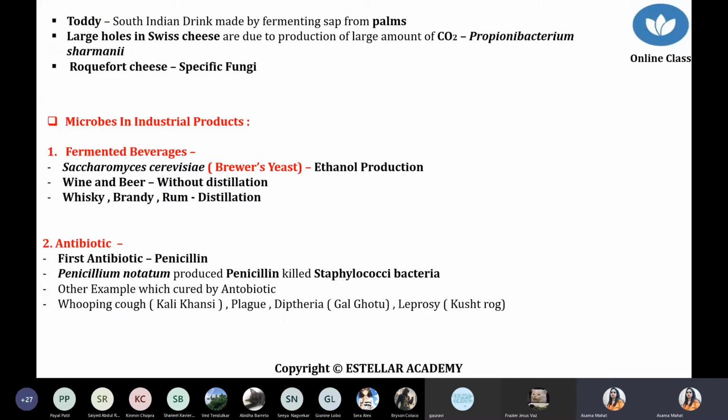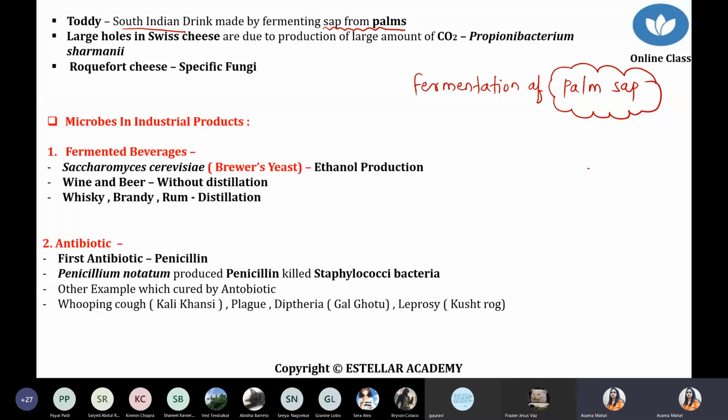Next point, we are talking about some drinks. We are talking about toddy. What is toddy? Toddy is a South Indian drink. It is produced by fermentation of the sap from the palm. Palm means what? We are talking about coconut. So it is produced from the fermentation of palm sap. Basically, coconut belongs to the palm category.